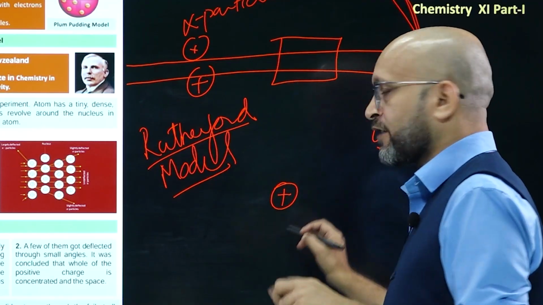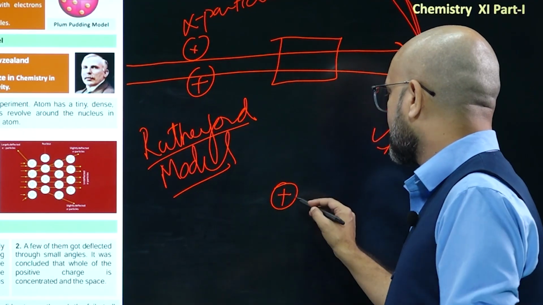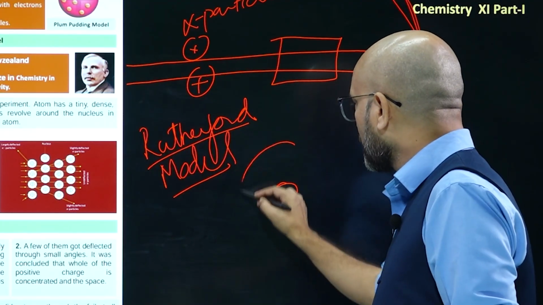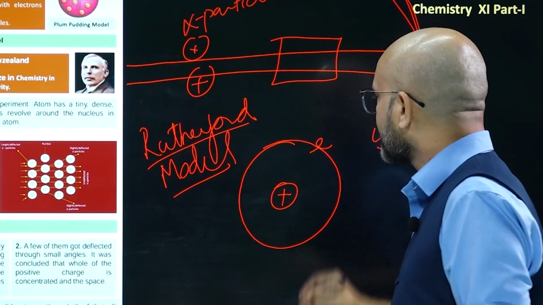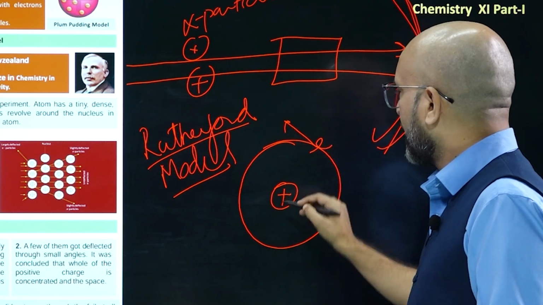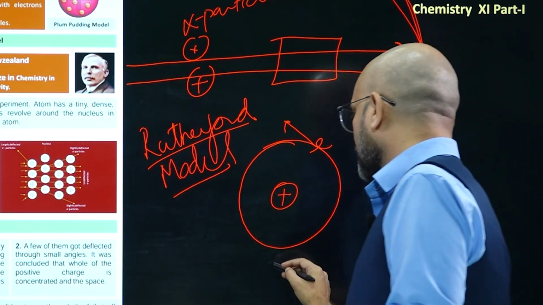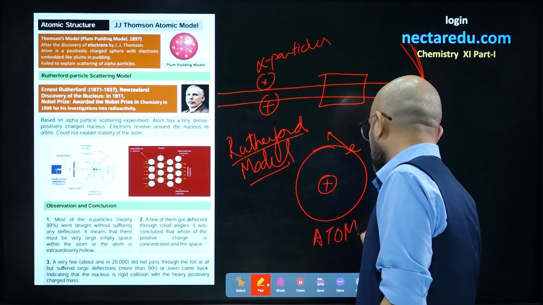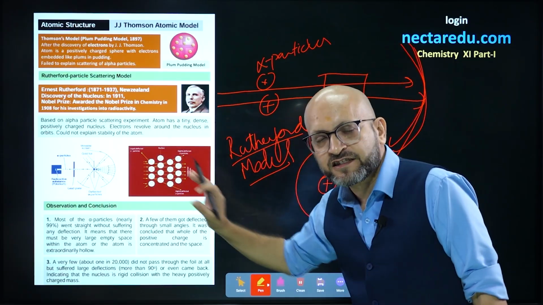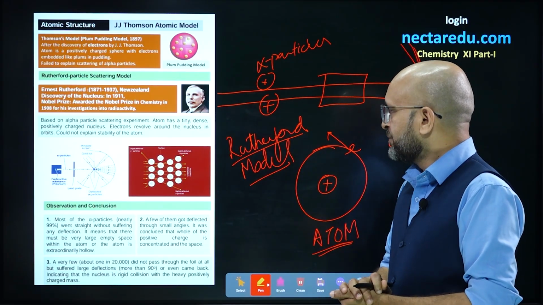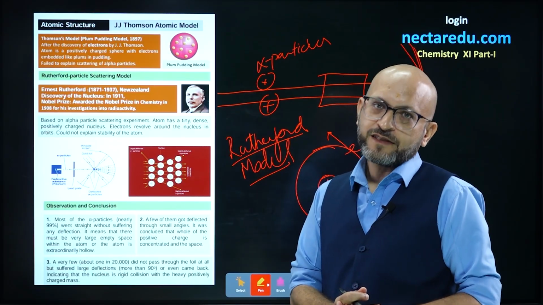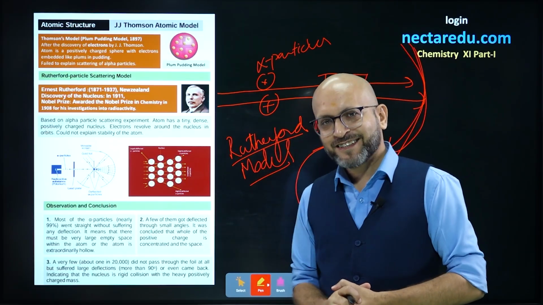All right. So according to Rutherford, the atom was like this: a positive charge center, which is called the nucleus, and electrons were revolving around the nucleus. So this was the model Rutherford gave: electrons revolving around a positively charged nucleus. This was the atomic model of Rutherford. He did an alpha scattering experiment, and he received the Nobel Prize for the discovery of the nucleus and his model. So that's it. Thank you.